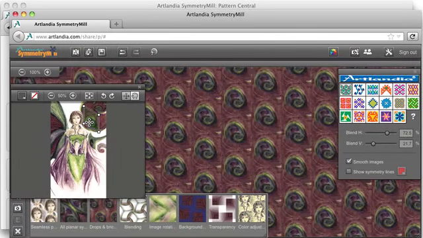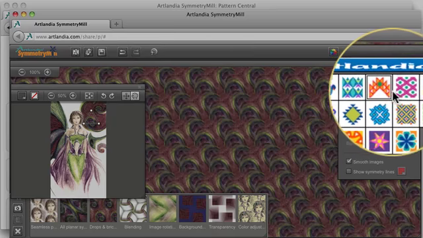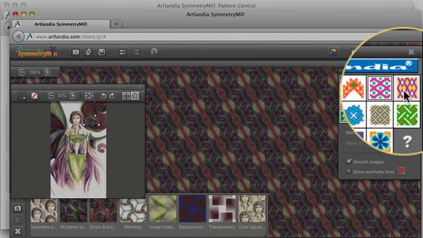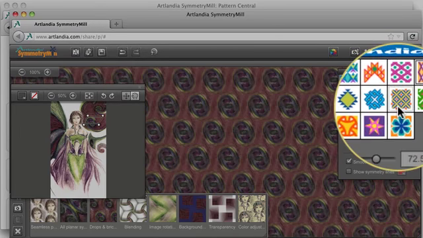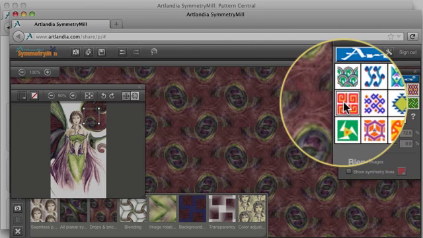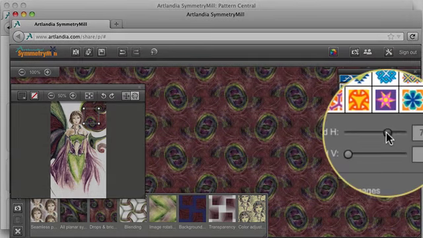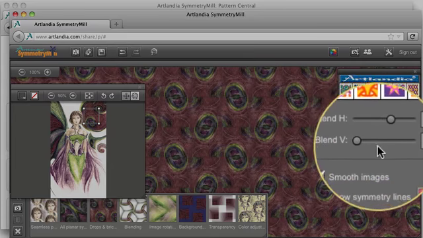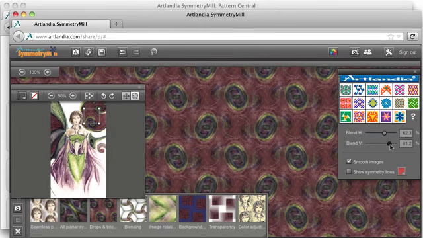Now let's look at the Parameters panel. For surface patterns, there are exactly 17 mathematically possible types of symmetry, and they are all available within SymmetryMill. And if the type of symmetry you've selected does not produce a seamless pattern, there are blend sliders that'll smooth away any hard boundaries there might be.